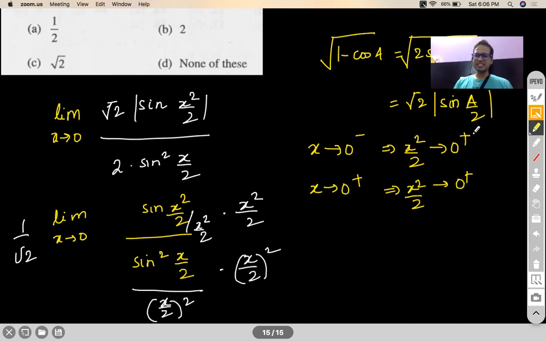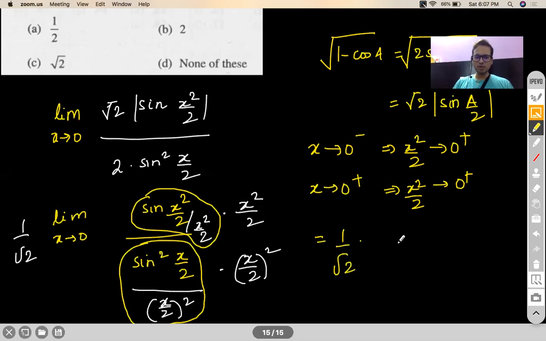Now see, this term will become a 1, and this term will become a 1. And here x square will get cancelled. The 4 will go up, so it will become a 2. Remember, the denominator has a 4 which will go up. So 4 by 2, which is 2, and there's already a 1 by root 2 waiting outside. So it'll give you root 2. Is it clear? Okay, so the answer is root 2.